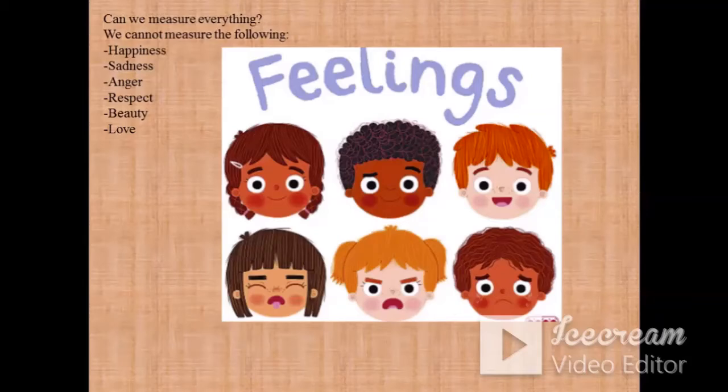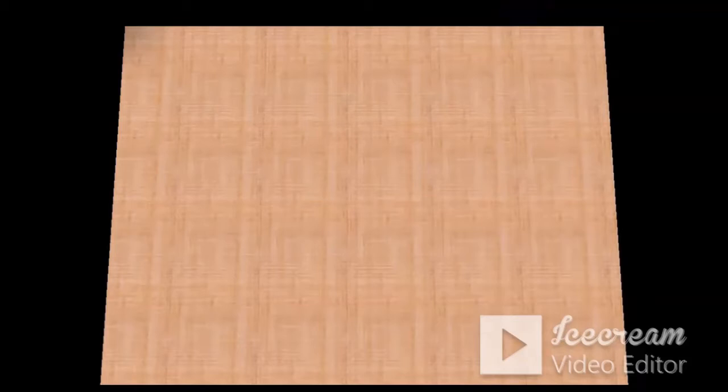We cannot measure how happy a person is, how sad a person is, how much someone is angry, what the unit is to measure the beauty of any person, or how much a person loves another person. So these are not physical quantities. Physical quantities are those quantities which can be measured; otherwise they are not known as physical quantities.